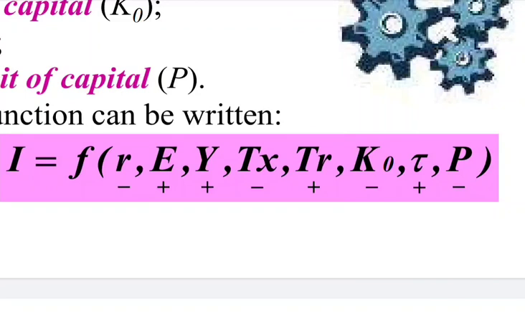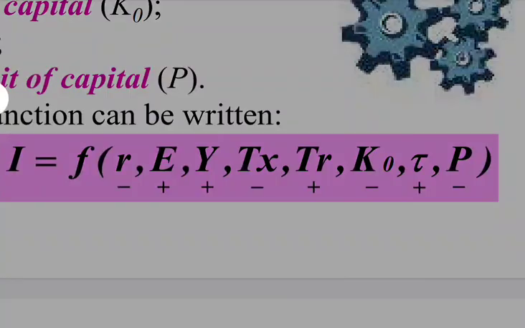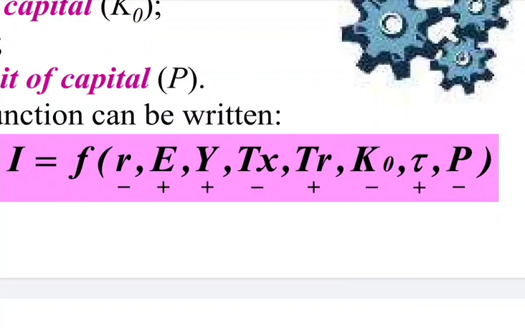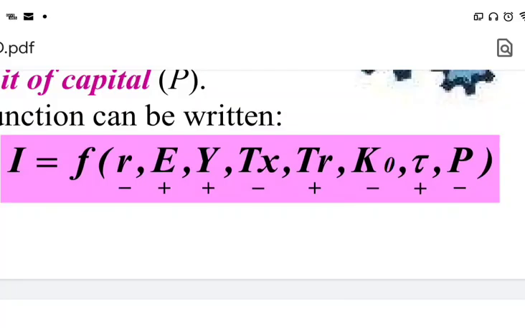Investment is also a positive function of income. When income increases, that will increase the investment. When income decreases, that will decrease the investment. Again, the investment also depends upon the taxes. Here we see that investment and taxes have a negative relationship.